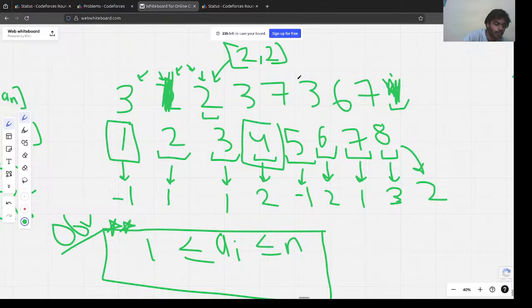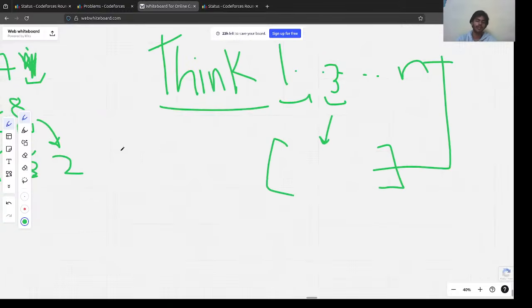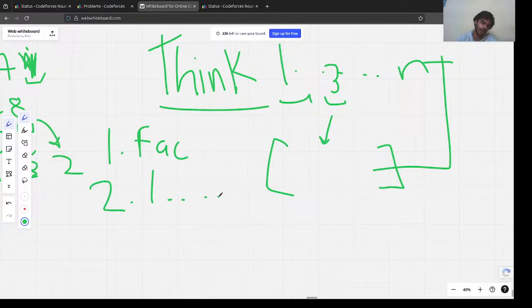For a normal number, I started thinking about its factors and then got stuck. Yeah, even I started with the factors, right? When I was thinking, my first intuition was something to do with the factors. Either I would iterate from 1 to n, and for each number do some operation, right? These were my initial intuitions.